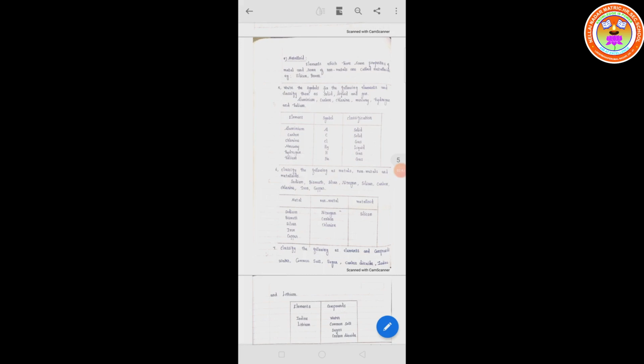Next, question number 6. Classify the following as metal, non-metal, and metalloids. What are the elements they have given in the list? Sodium, bismuth, silver, nitrogen, silicon, carbon, chlorine, iron, copper. Now we have to classify them as metal, non-metal, and metalloids. So draw three columns: one is metal, another is non-metal, and the last is metalloids.